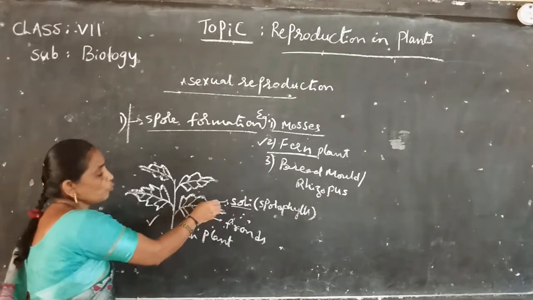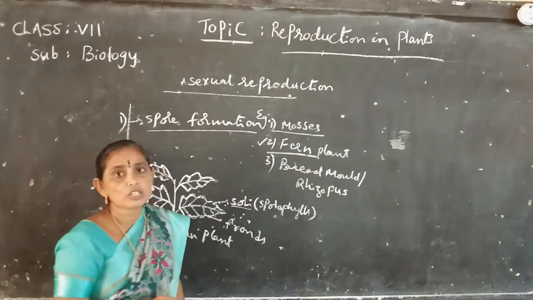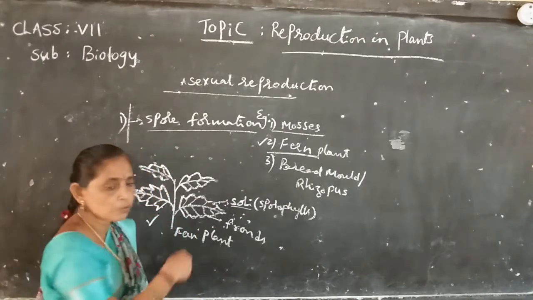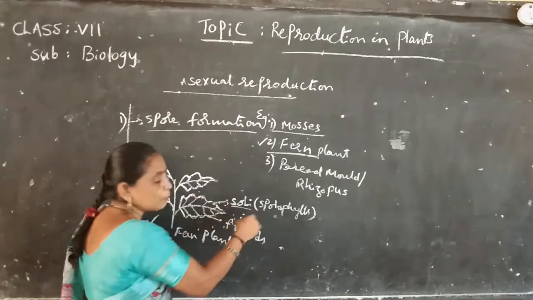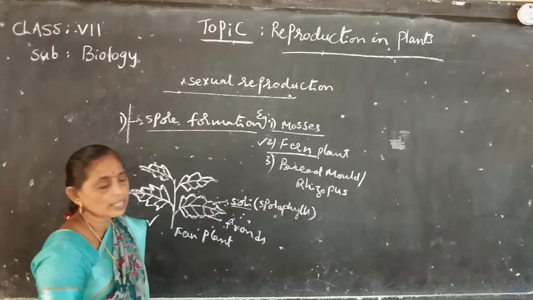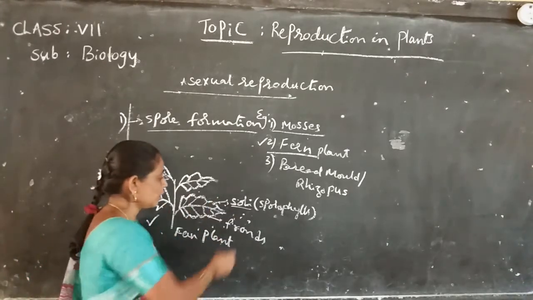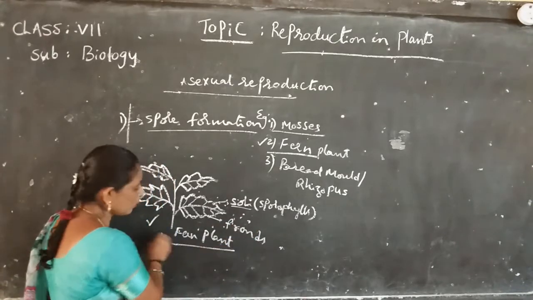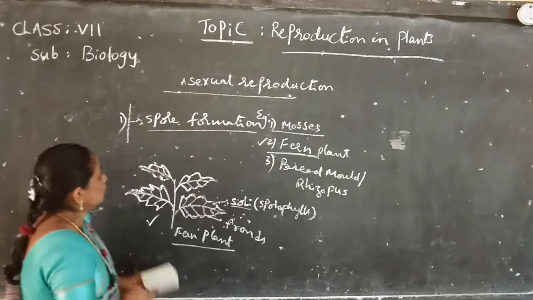Each sporophyll contains small microscopic structures called spores. When spores are matured, the sporophylls burst and the spores come out, spreading around the plant. Under favorable condition, each spore develops into a small fern plant. That is about the fern plant.